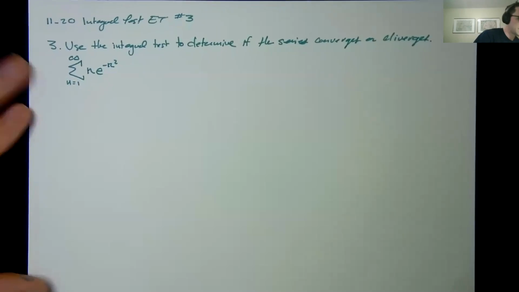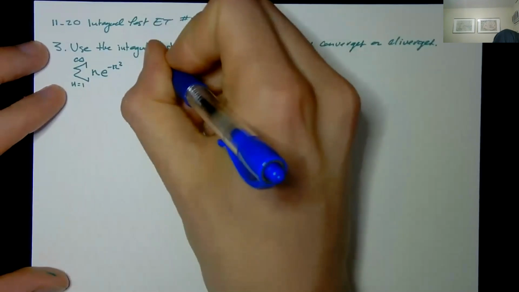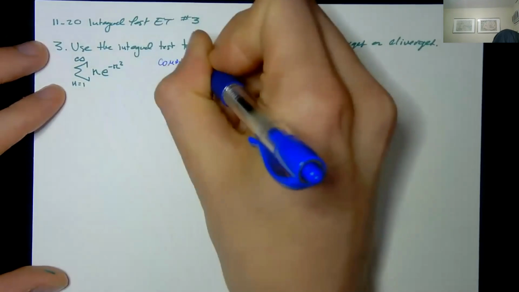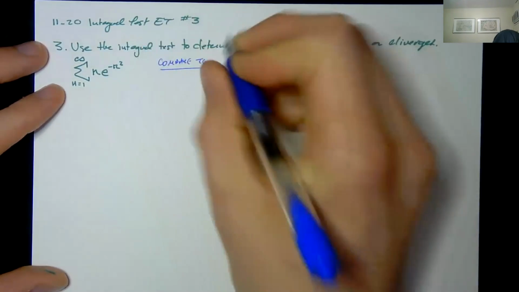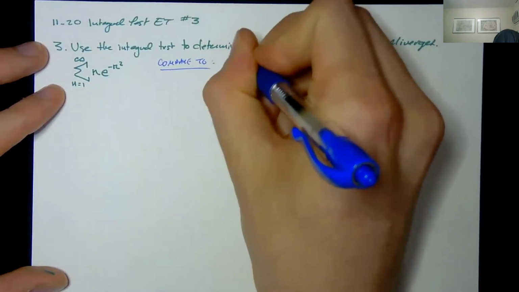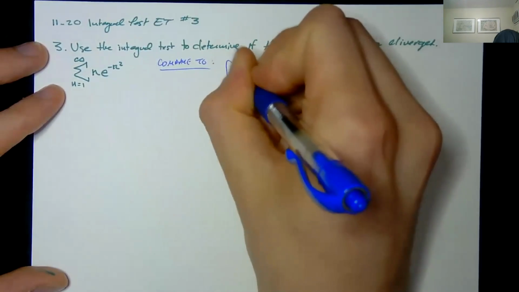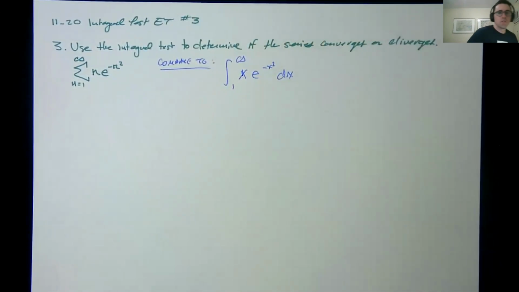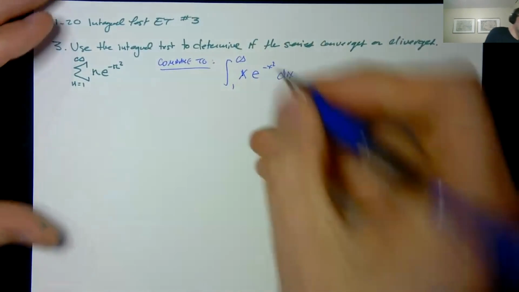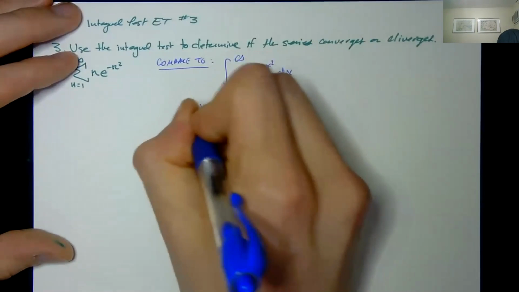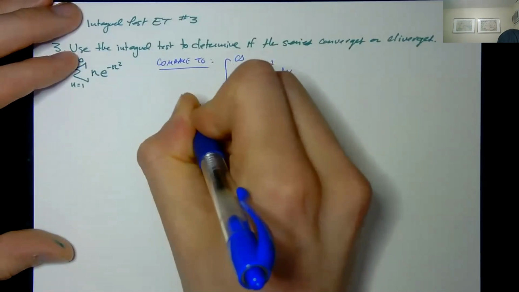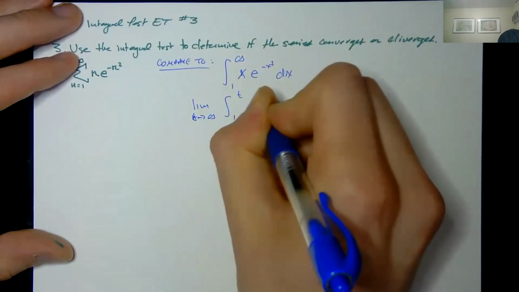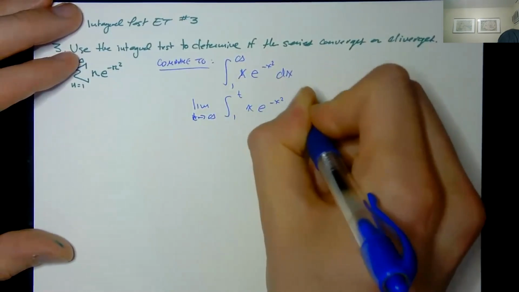So same prompt, starting with this series here. Based off our work yesterday, I know we're pretty good at choosing what the integral should be that we compare this with. So this will be the integral from 1 to infinity, x e to the negative x squared dx. Great, and so when I look at this integral, first thing I'm going to do is rewrite it with a limit as t goes to infinity for that upper limit, 1 to t, x e to the negative x squared dx.